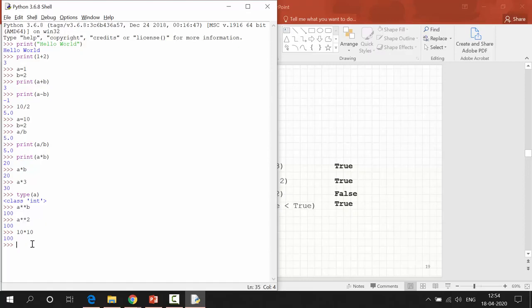Okay, there is also one magic operation we can perform, that is floor division.